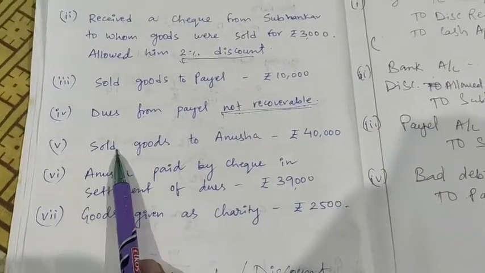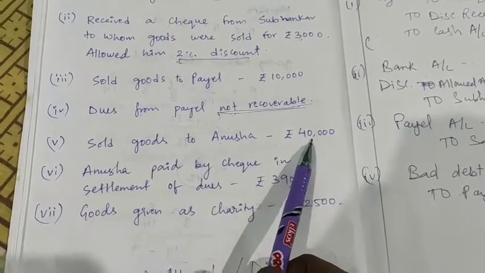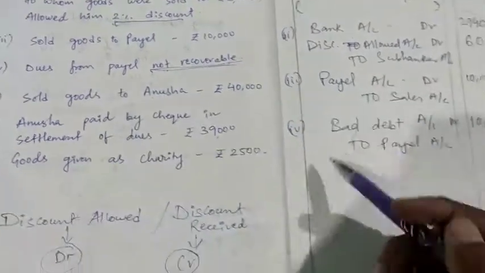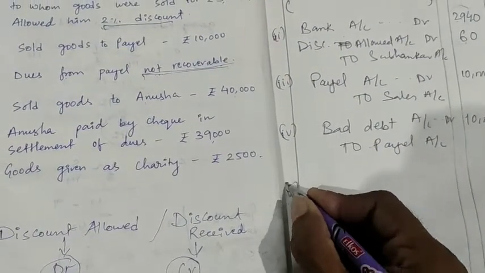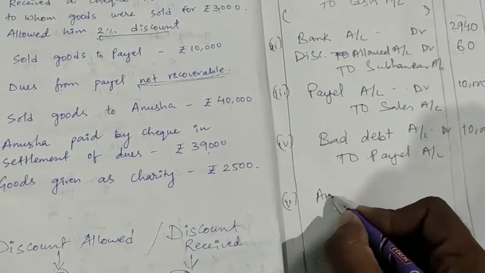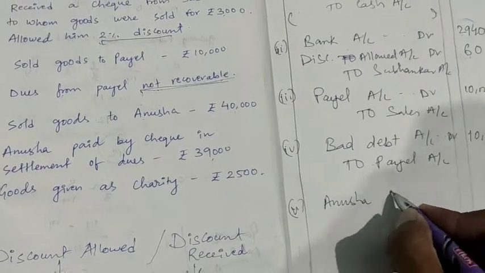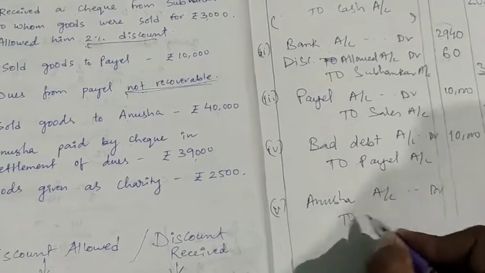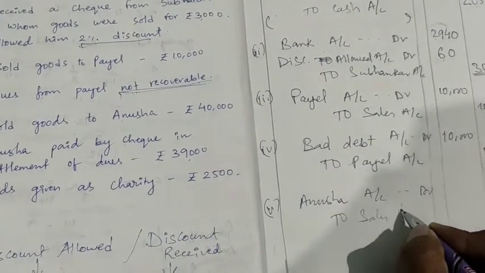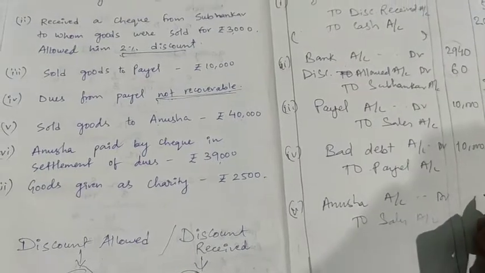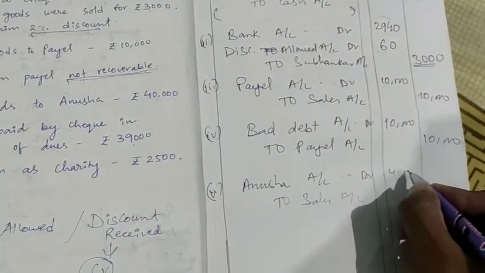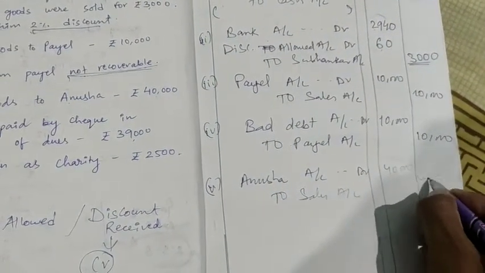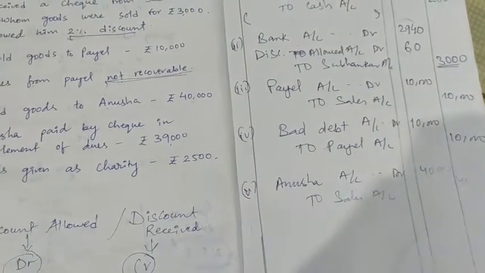Number 5. Sold goods to Anusha 40,000. It is the same entry as number 3: Anusha account debit to sales account. What is the amount? 40,000. So this will be the entry.